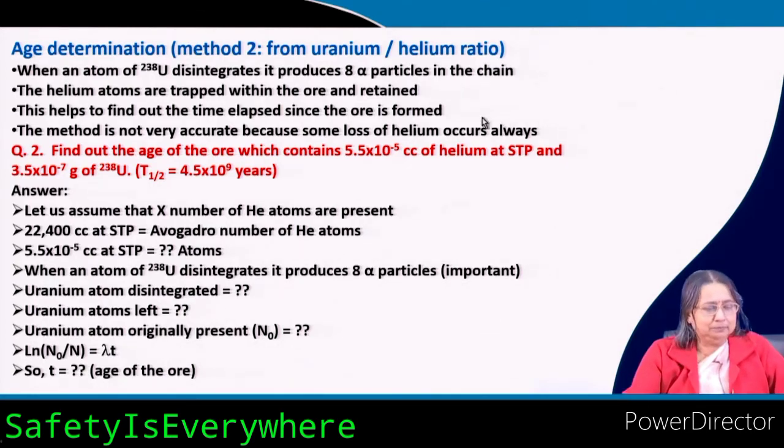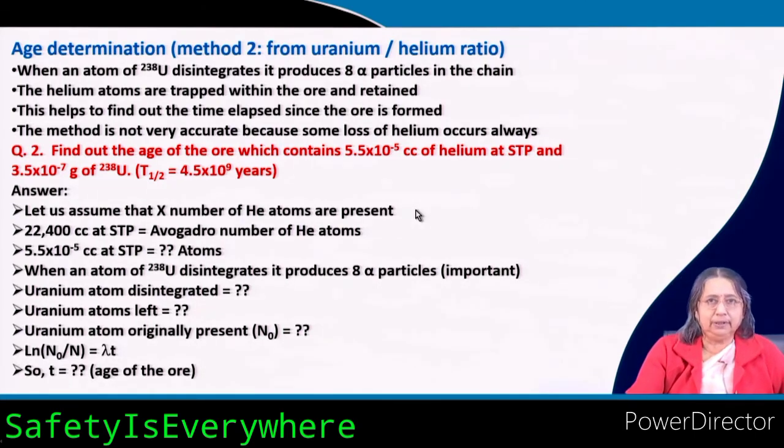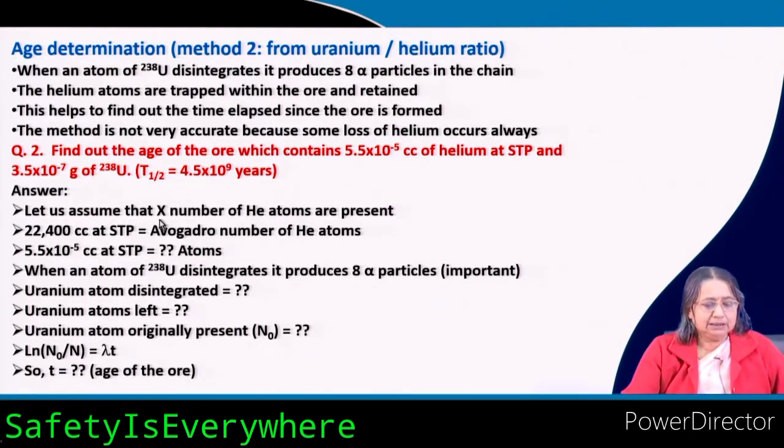Now, what is the problem? Numericals you see here: find out the age of the ore which contains atto cc of helium at STP and atto gram of uranium 238, T half is atto. Now, from this I have given only a clue. You can do it by yourself, you can try. Let us assume that x number of helium atoms are present.